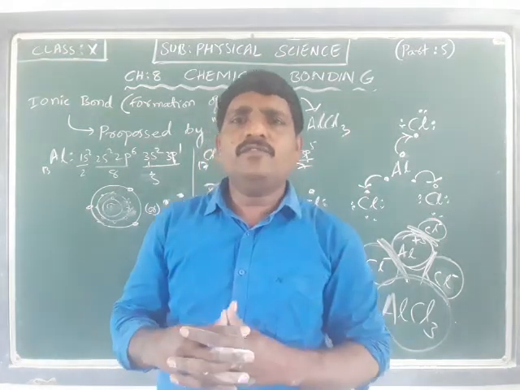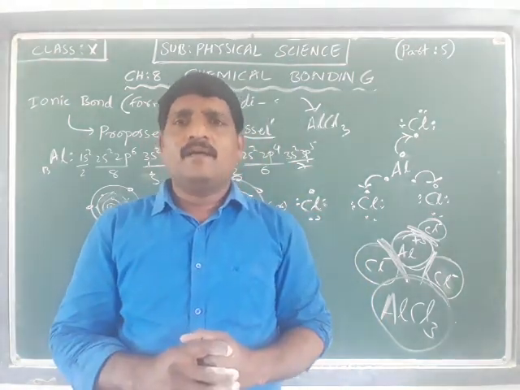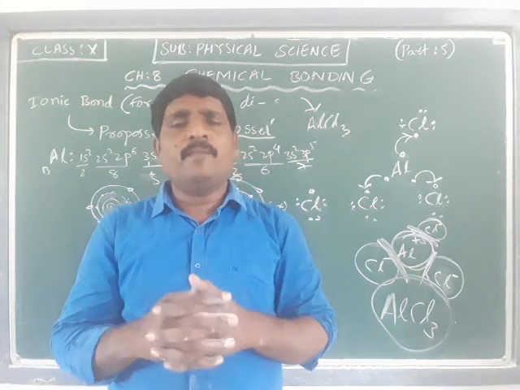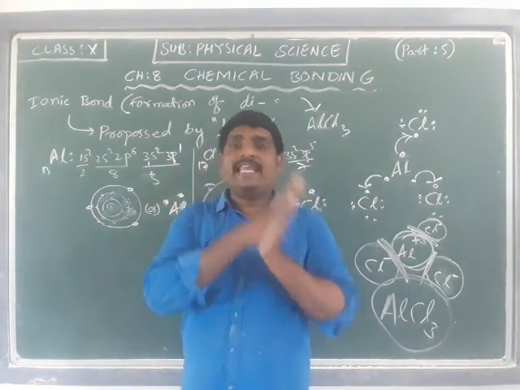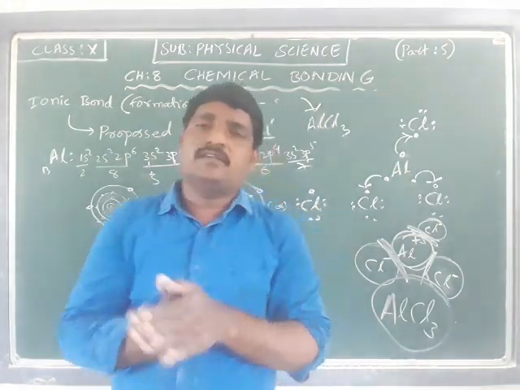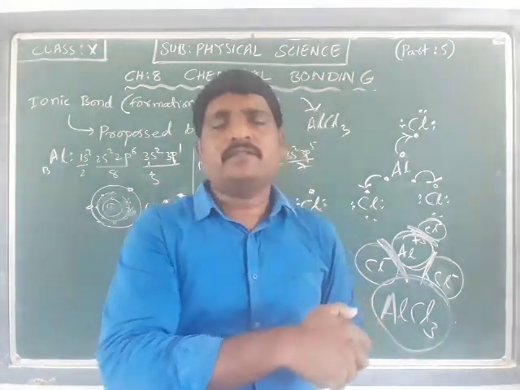Due to the formation of two different charges, there exists an electrostatic force which holds the ions together to form a molecule. The main concept of ionic bond is to transfer the electrons.